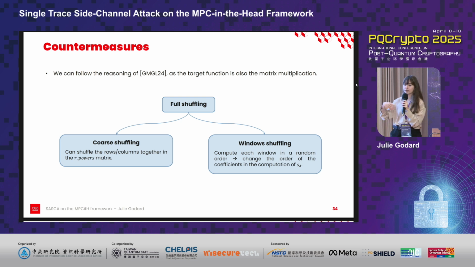In core shuffling, we can shuffle the rows and columns together in the matrix. In window shuffling, we compute each window, so each iteration of our graph, in a random order, allowing us to change the order of the coefficients in the computation of SA. These countermeasures allow us to achieve a complexity of at least 2 to the power 1200 for the 3 security levels of SD in the head.